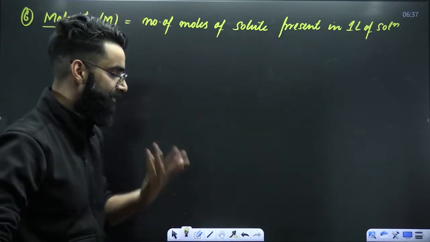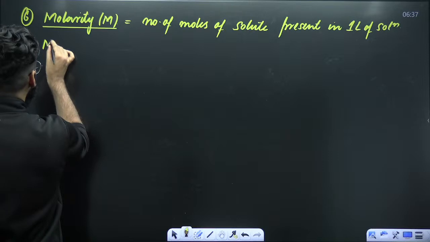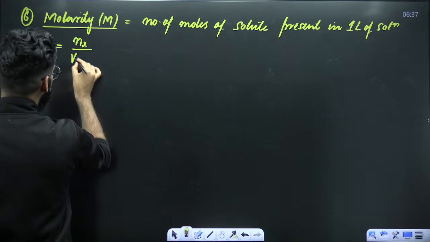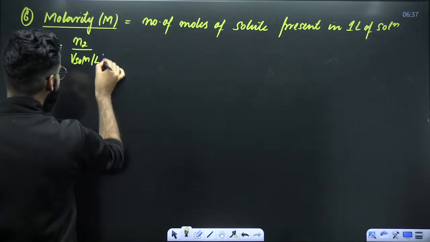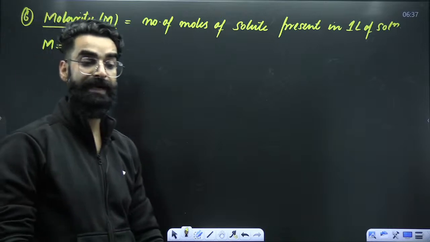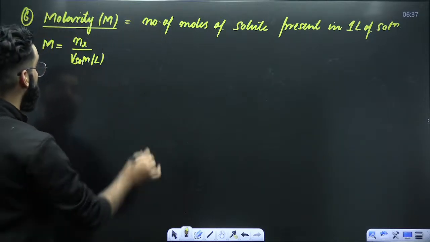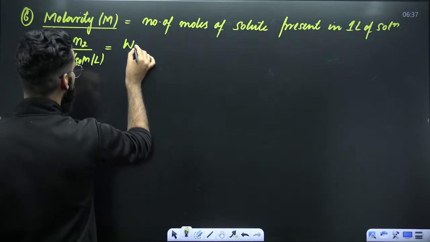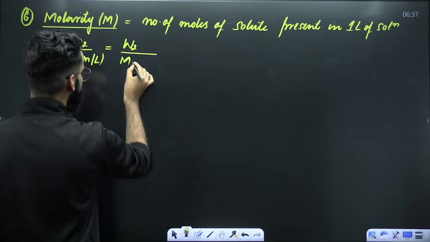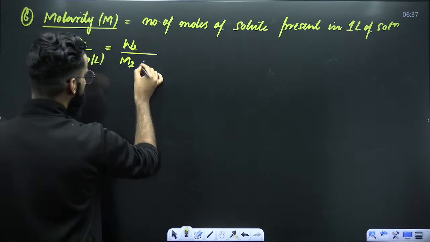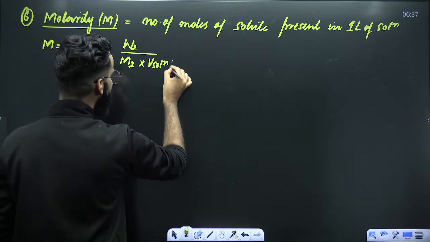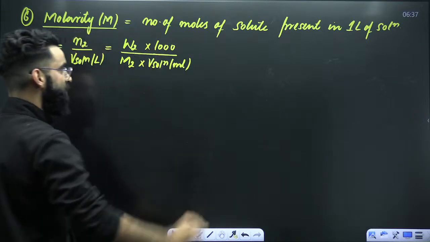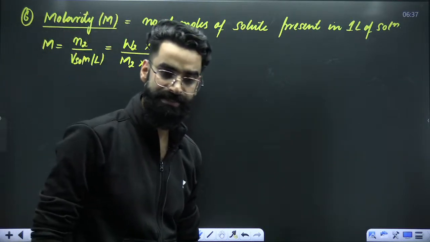That's all. Now if I ask you what should be the result to calculate molarity? The result is pretty simple. Number of moles of solute divided by volume of solution in liters. This is one of the results to calculate molarity of the solution. Second result, number of moles of solute I can write as mass of solute in grams divided by molar mass of solute. In the denominator there was volume of solution in liters. Instead of that, I can write volume of solution in ml and multiply with 1000 over here. So this is one more result to calculate molarity of the solution.